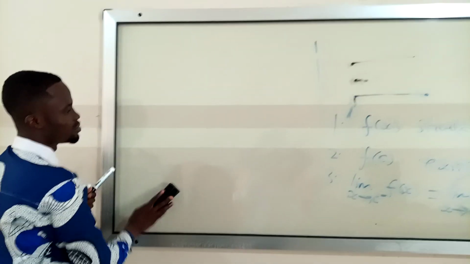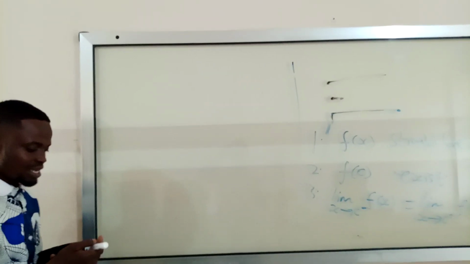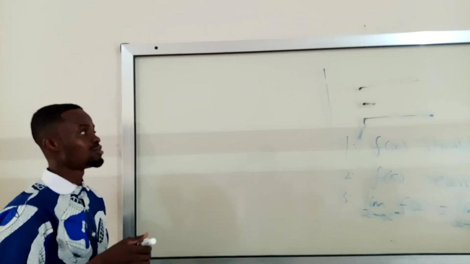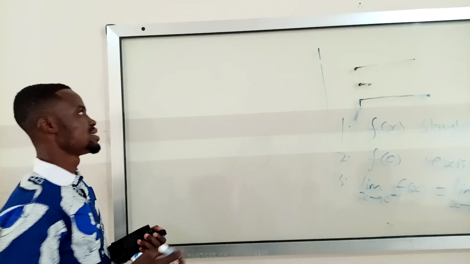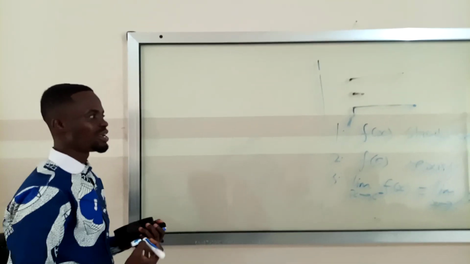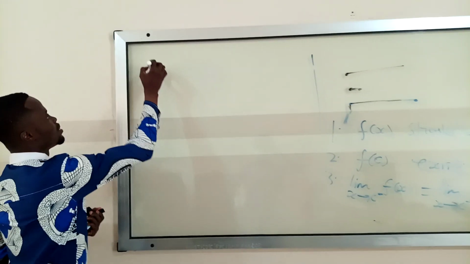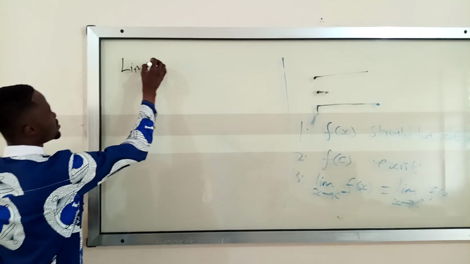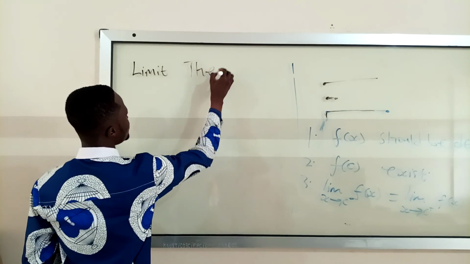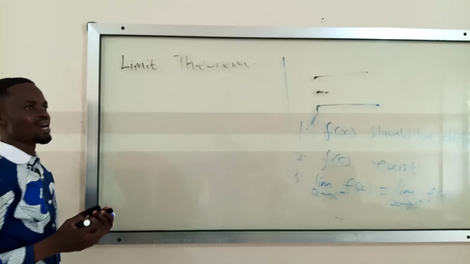So the next one we are talking about is the limit theorem. Remember, in mathematics, some of the topics we pick are attached with properties, and we have a theorem governing what we are talking about. So we have a theorem called limit theorem. This limit theorem helps you to understand the limit better, the way you want it to be. Okay. So limit theorem. These theorems, they are five or six.